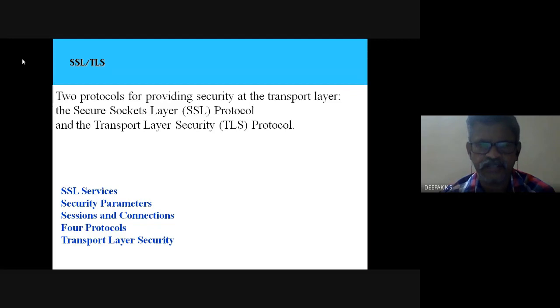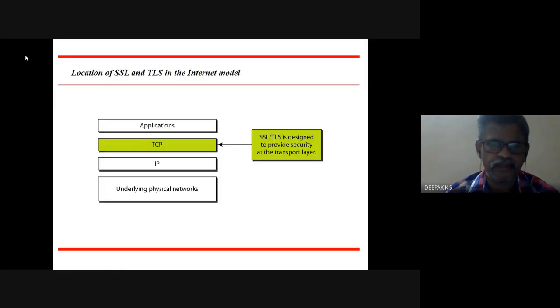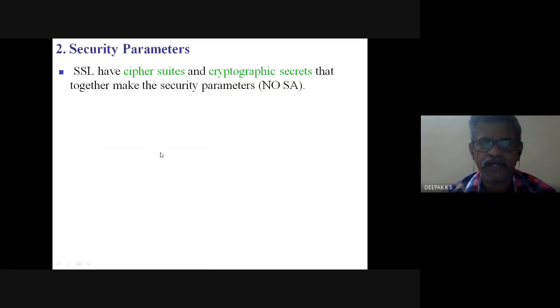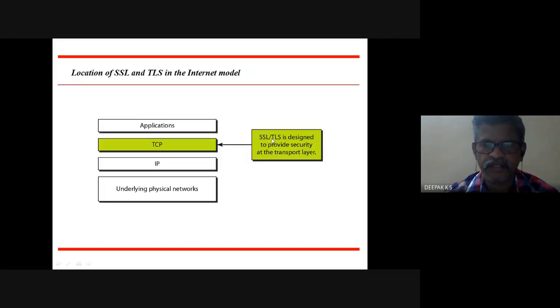They are almost similar; the second one is an updated version of the first one. These are the layers in the internet model, and we apply SSL or TLS to provide security at the transport layer. So these two protocols, either SSL or TLS, would provide security at the transport layer.